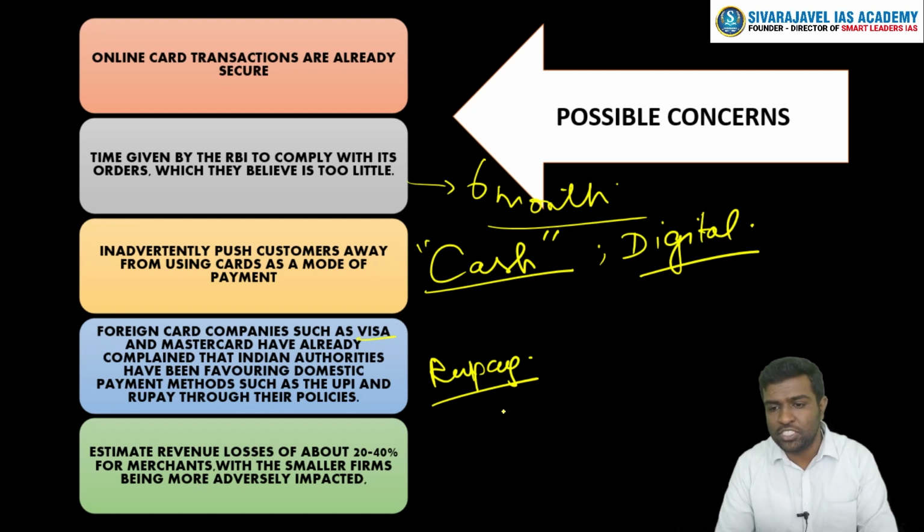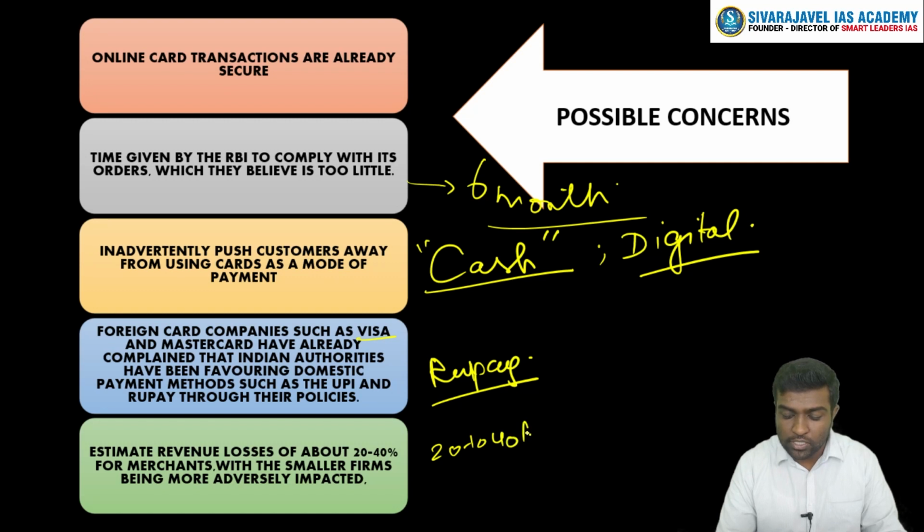They can't transition very quickly, and the estimated loss for the merchants that are going to have this kind of unnecessary burden is around 20 to 40% of revenue loss, an estimate given by certain players.